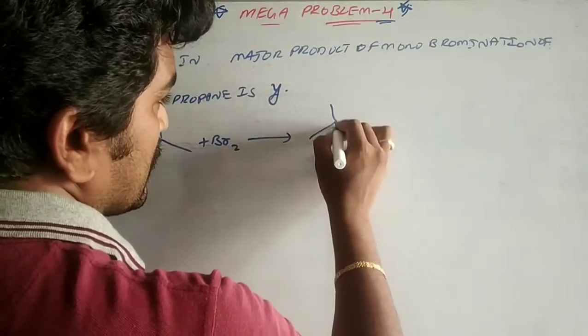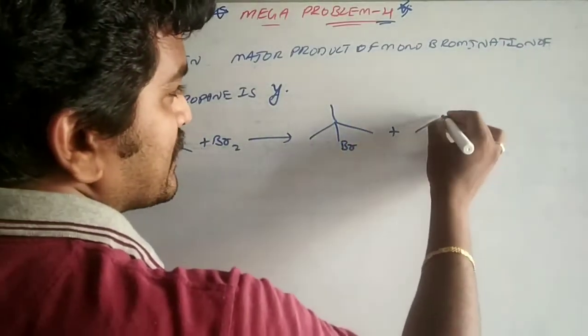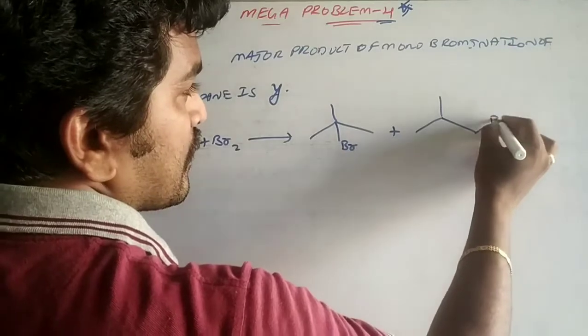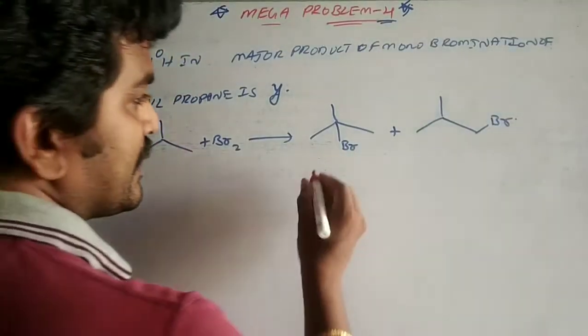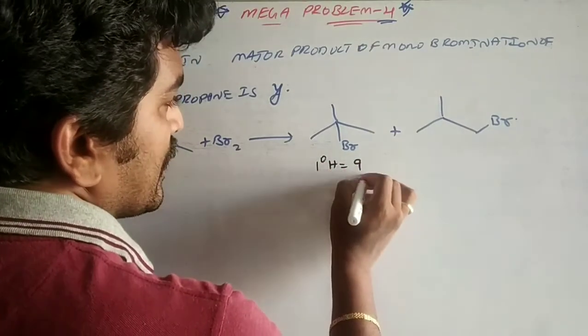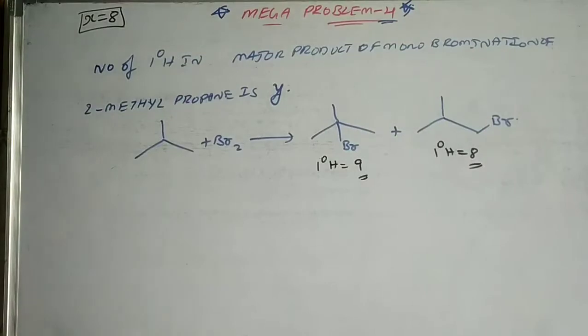It gives you tertiary, that is 2-bromo 2-methyl propane, and then 1-bromo 2-methyl propane. In the first case, primary hydrogens equals 9 will come. In the second case, primary hydrogens equals 8 will come.